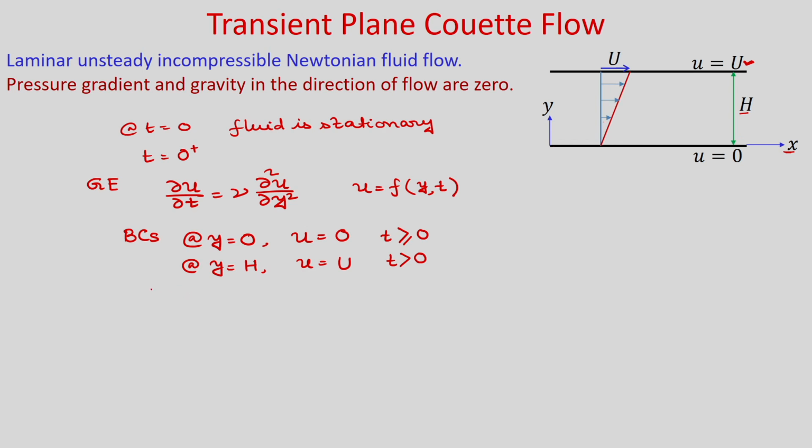So, now what is the initial condition? Obviously at t is equal to 0, everywhere the fluid is stationary. So, u is equal to 0 in the range of y 0 to h. So, if you see the governing equation, this governing equation is linear and homogeneous.